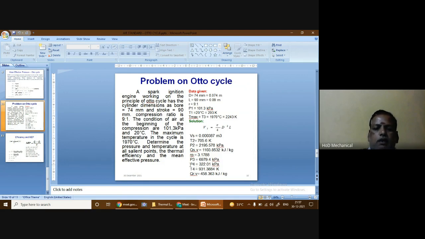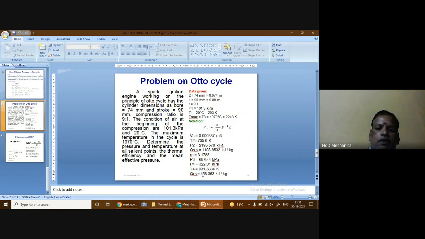Then for P4 and T4, again using the relationship, P4 is given by P1 into RP. Using that, we can find the value of P4. Similarly, the value of T4 can be found from T1 into RP. Using those formulas, we can find the temperature and the pressure at the end of the expansion process. And if the pressures and the temperatures are known, then we can find the heat rejected at constant volume during the constant volume heat rejection process 4 to 1.